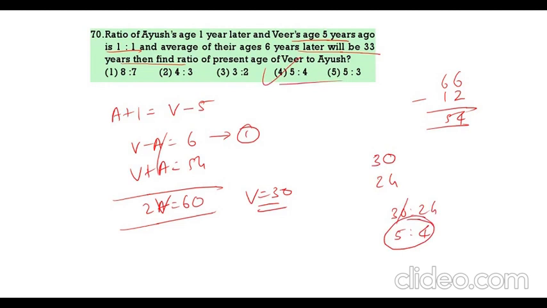Option 4. So with this we completed the quantitative aptitude. Next we will see the reasoning.